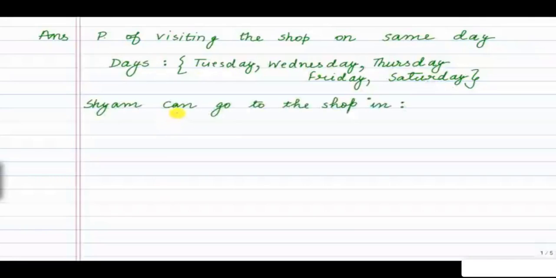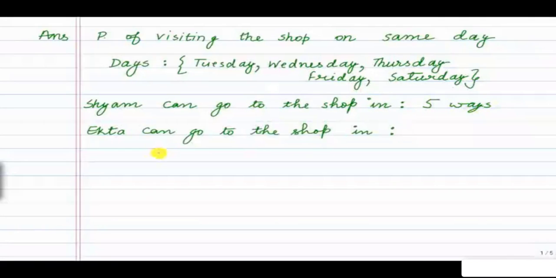So first customer, Sham, can go to the shop in 5 ways. That means he can go on Tuesday, Wednesday, Thursday, Friday, Saturday, on any of these days. Ekta can also go to the shop in 5 ways. That means she can go on any of the days out of 5 days.